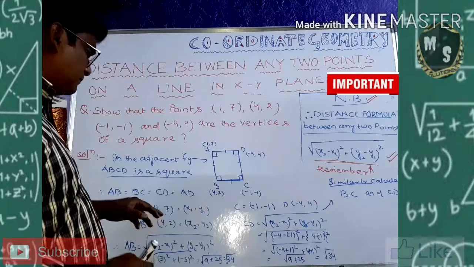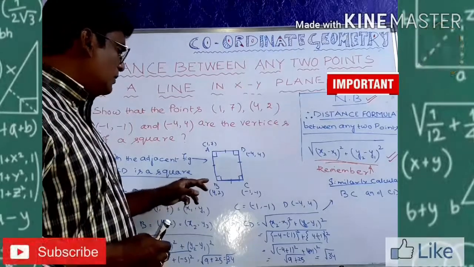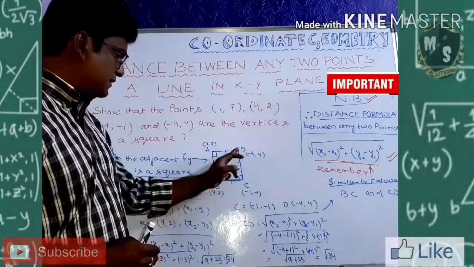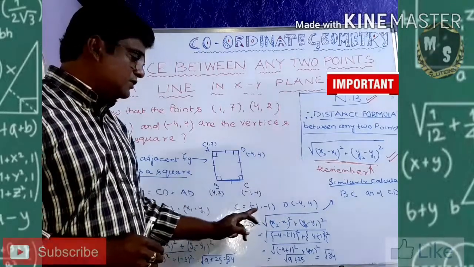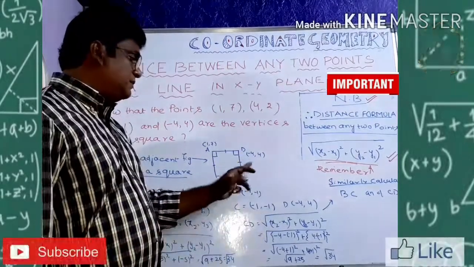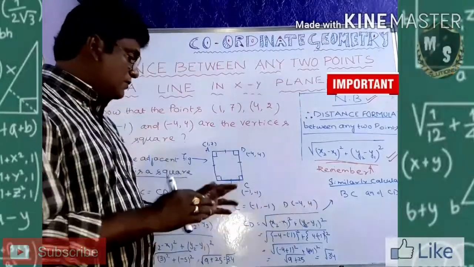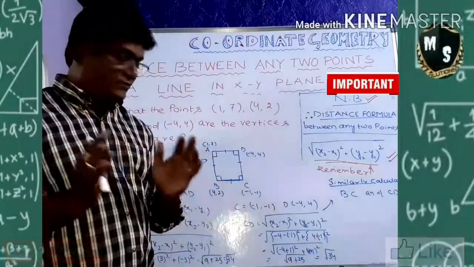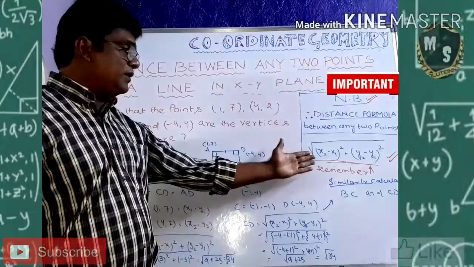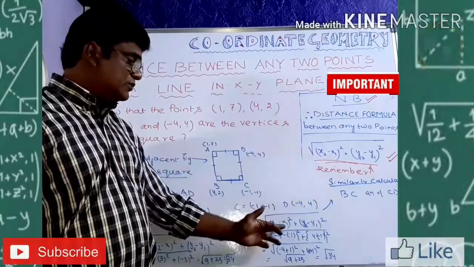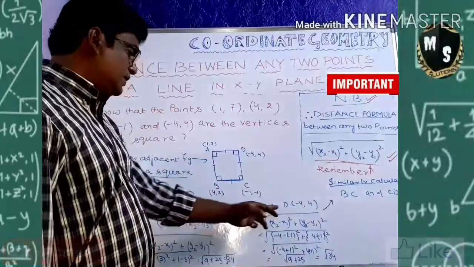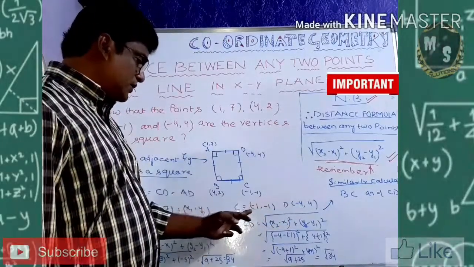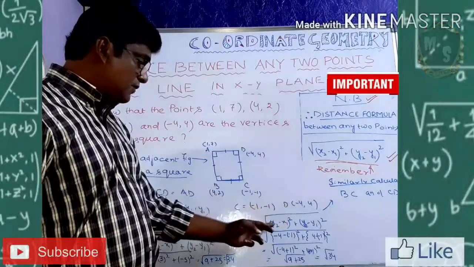Next, go for the second. What is the second? Calculate CD, since the opposite of AB is CD. C point is (-1, -1) and D point is (-4, 4). Now calculate the distance between C and D. The same formula applies: (x2 minus x1) whole square plus (y2 minus y1) whole square. So now here, x2 is minus 4, minus of minus 1.